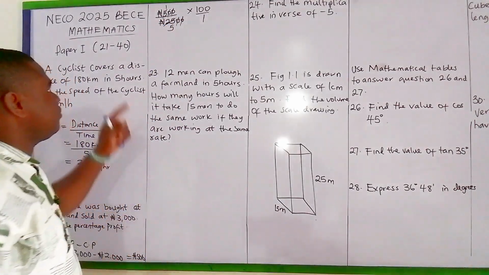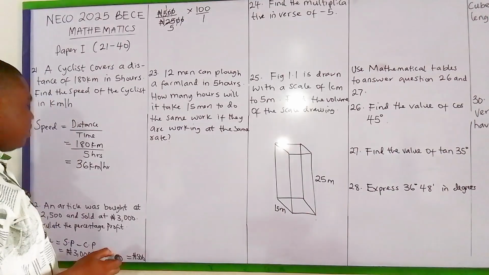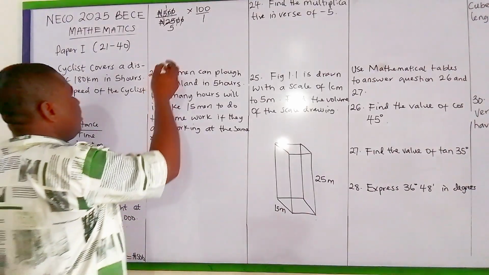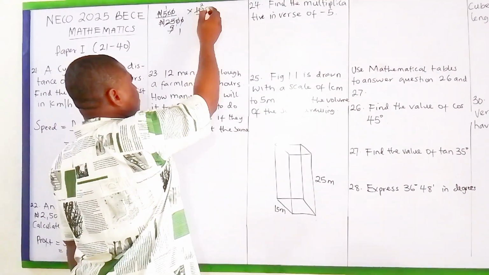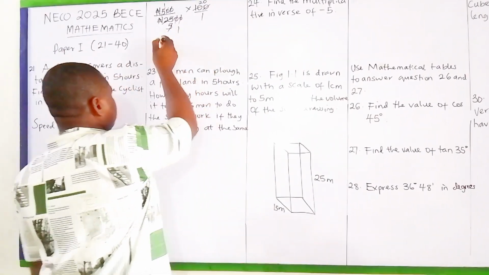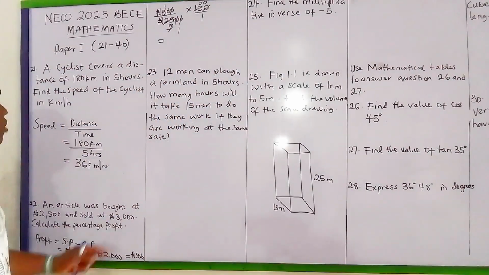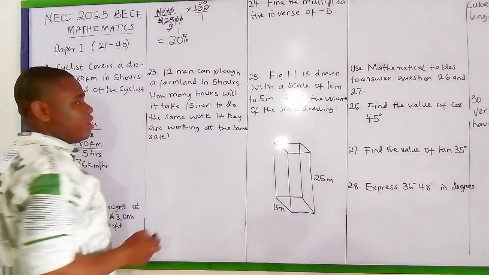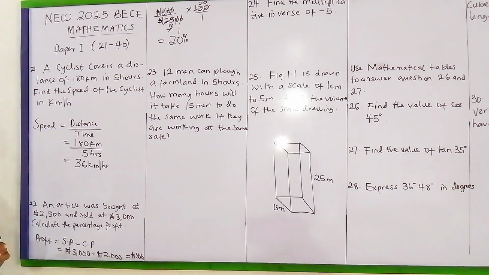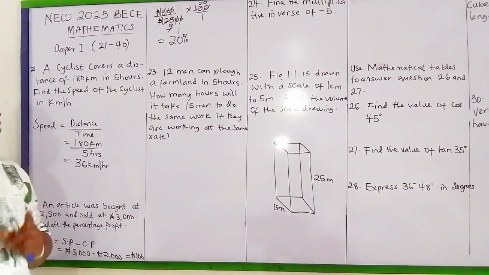So we have 100 divided by 5, 5 goes into itself 1, goes into 10, that's 2 times, goes into 0, 0. So the percentage profit will be 20%.